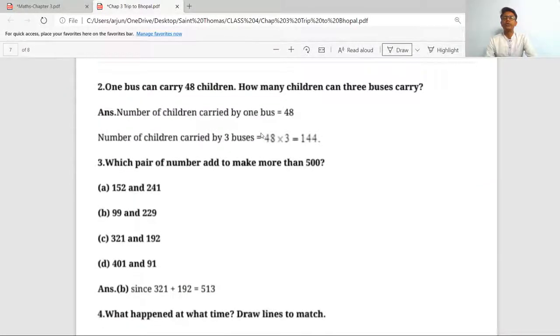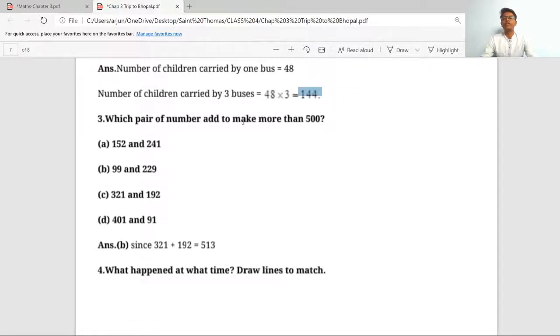Question number 2. One bus can carry 48 children. How many children can 3 buses carry? Okay. So the number of children is 48 and there are 3 buses. So we just have to multiply 3 by 48. 48 into 3, when you multiply, you will get 144. So the total number of children carried by 3 buses will be 144.